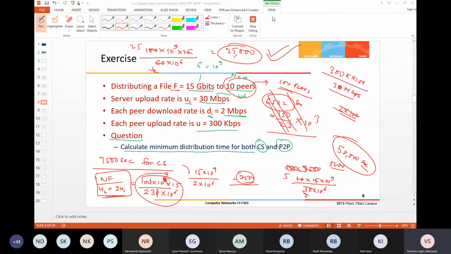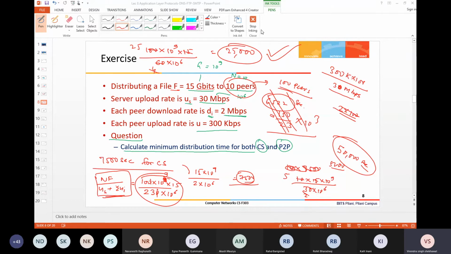For 100 peers, for client server the time is coming 50,000, and for peer-to-peer it is coming 25,000.